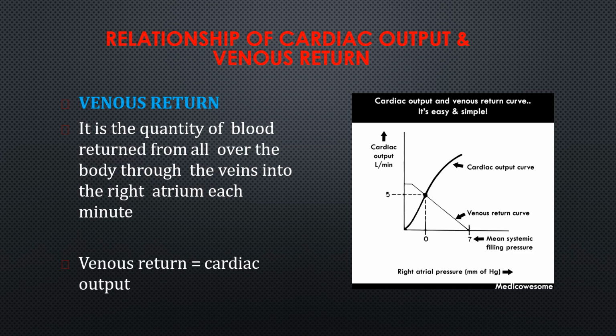If we draw a graph like this, with cardiac output on the y-axis and right atrial pressure or mean systemic filling pressure on the x-axis, this is the cardiac output curve and this is the venous return curve. Both meet exactly at 5 liters. That means cardiac output is equal to venous return.